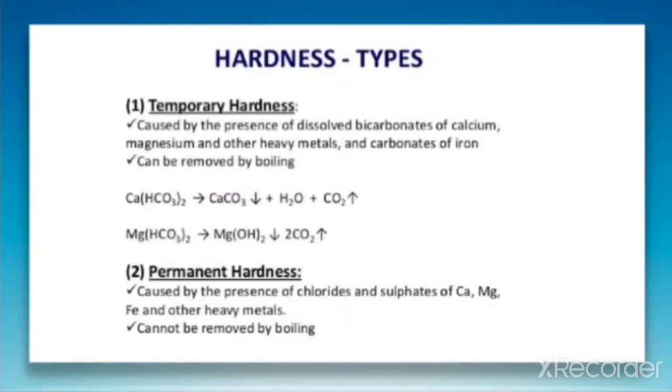Therefore, we can distinguish temporary and permanent hardness in this way. Temporary hardness is caused by dissolved bicarbonate salts of calcium and magnesium, and permanent hardness is caused by chlorides and sulfates of calcium and magnesium. Temporary hardness can be removed by boiling, but permanent hardness cannot.